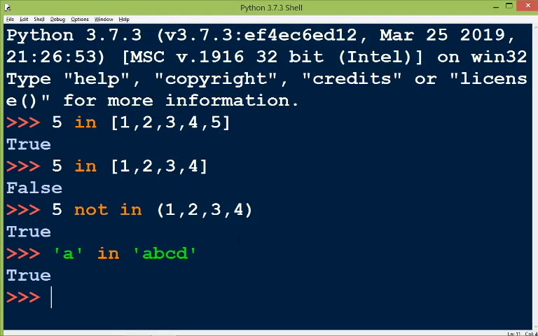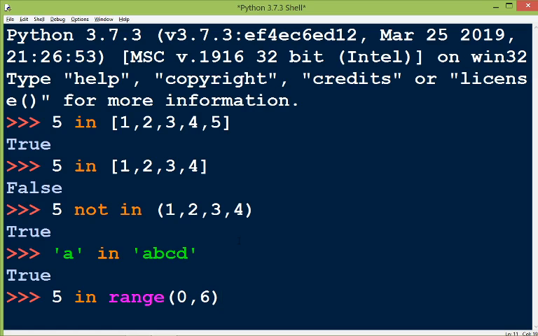Suppose you want to check whether a number is present in a given range or not, then how will we write this statement? Suppose you want to check whether 5 is in the given range 0 to 6. According to the given statement, range will print numbers 0, 1, 2, 3, 4 and 5, but not 6, because we know it will print from the lower limit to the upper limit minus 1.